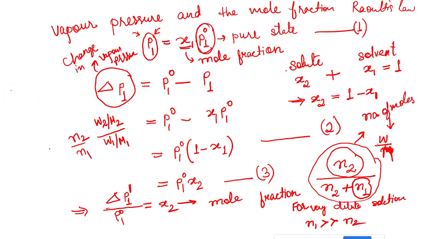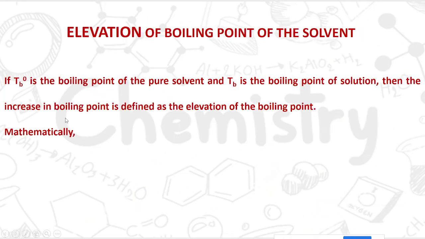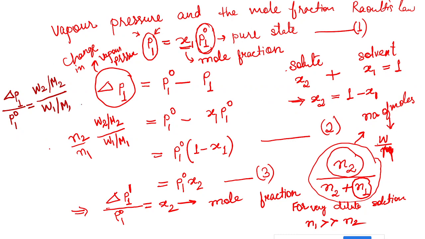The final expression will be delta P1 by P1 naught is equal to W2 by M2 by W1 by M1, and this is your final expression for your relative lowering of vapor pressure.